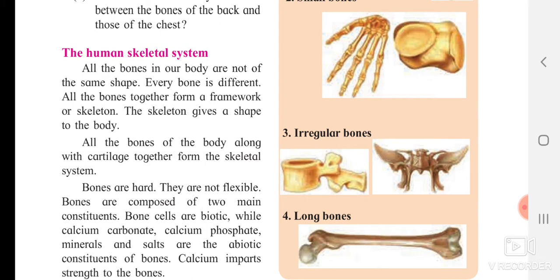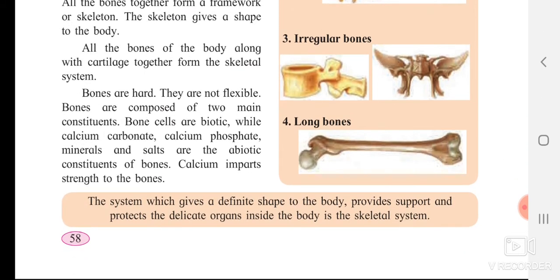This can be asked as an MCQ, like: the dash gives the shape to the body. Then your answer will be: the skeleton gives the shape to your body. All the bones of the body along with the cartilage together form the skeletal system. All the bones present along with their connections together form the skeletal system.